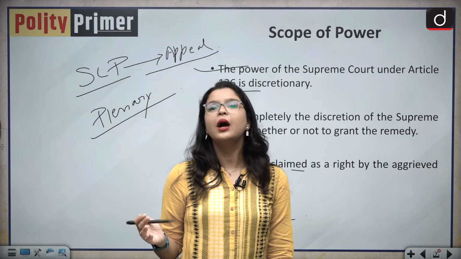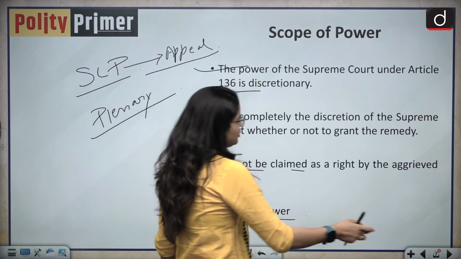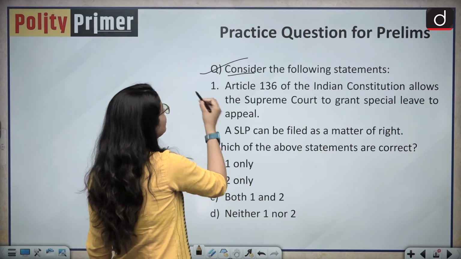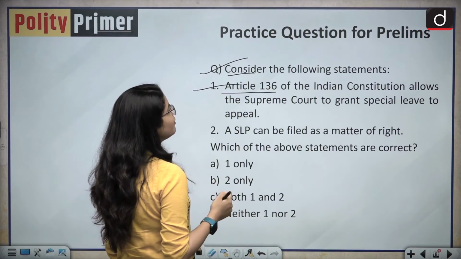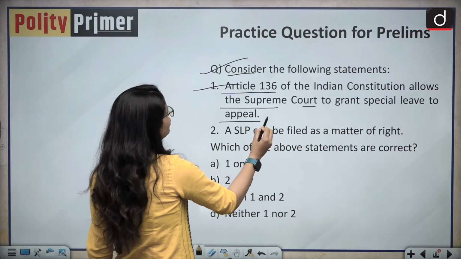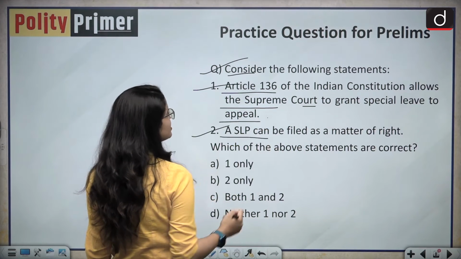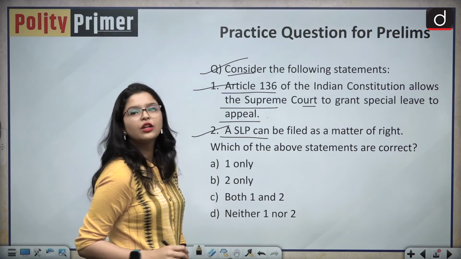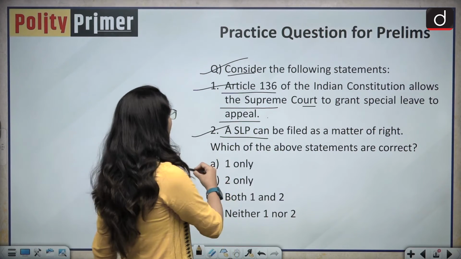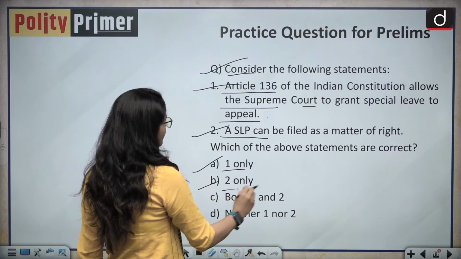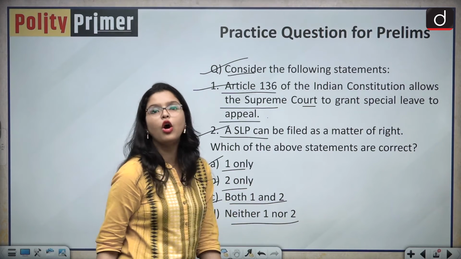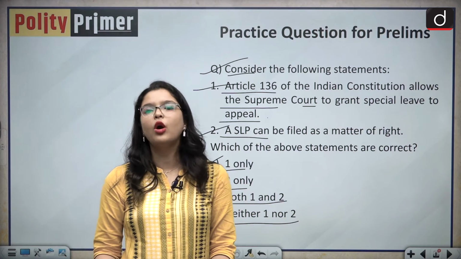Now let us see a practice question for your prelims examination. So the question is, consider the following statements. Statement number 1 is, Article 136 of the Indian Constitution allows the Supreme Court to grant special leave to appeal. Statement number 2 is, SLP can be filed as a matter of right. Which of the following statements given above are correct? Option A is 1 only, option B is 2 only, option C is both 1 and 2, and option D is neither 1 nor 2. Kindly drop your answers in the comment box below.